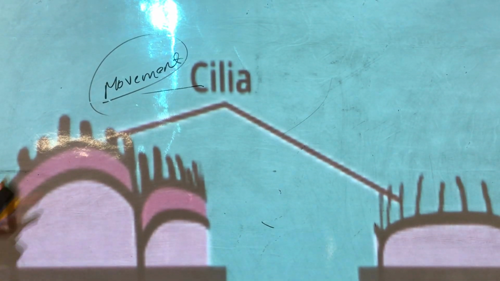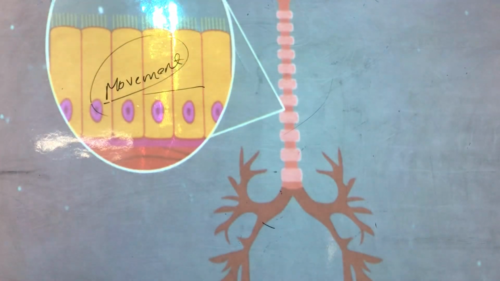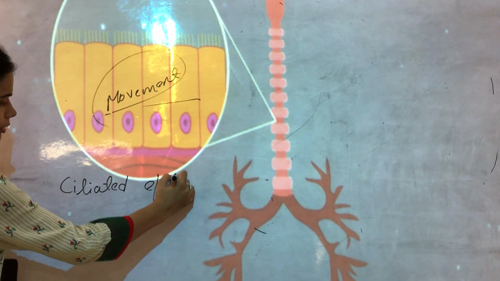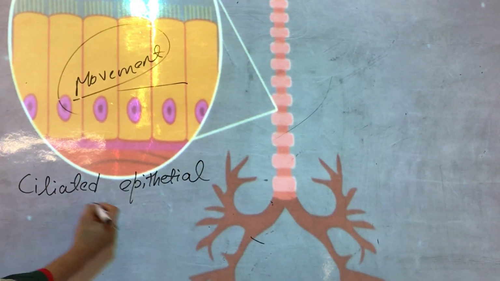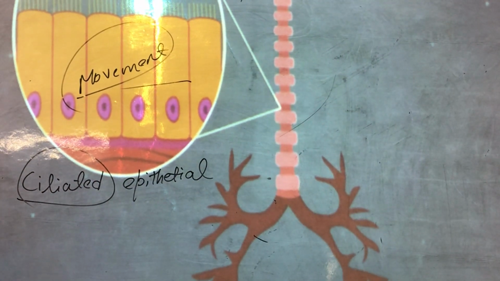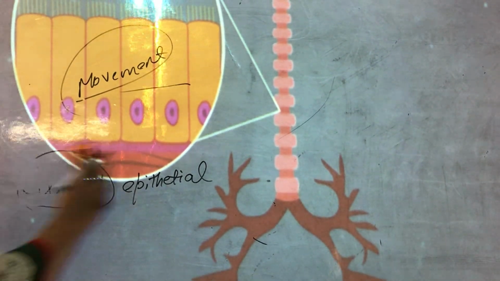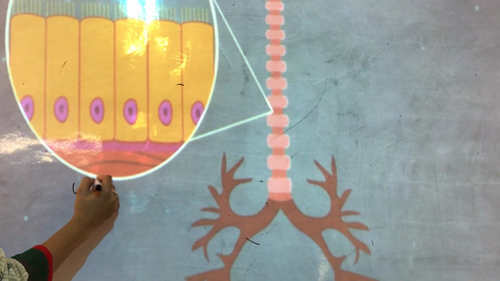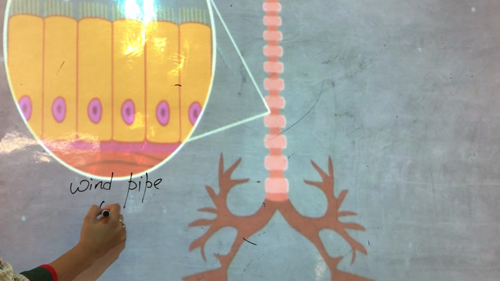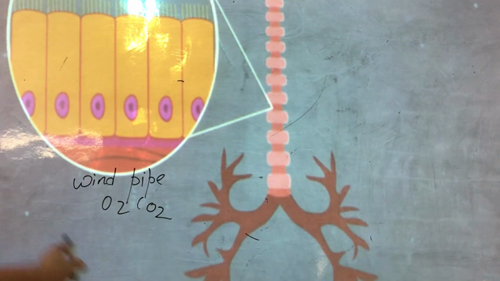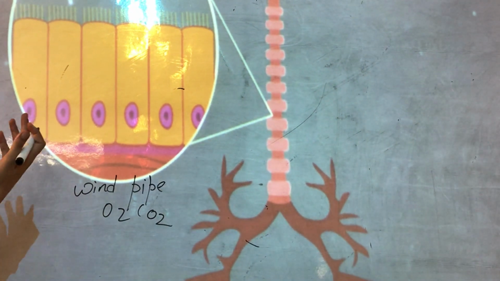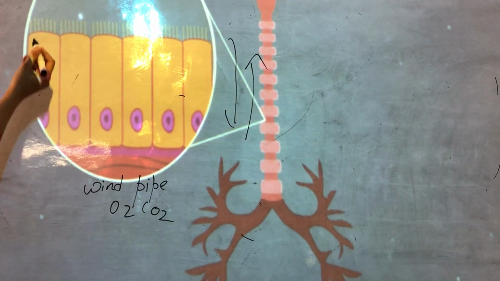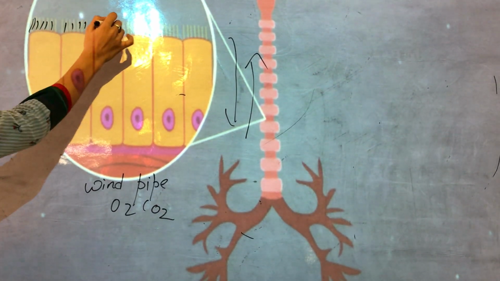Since they have this specialized thing, these cilia, they are called ciliated epithelial tissue. So nothing big or fancy to remember. If they have cilia, they will be called ciliated epithelial tissue. Also in the trachea, which you can also call the windpipe. In the windpipe, the oxygen and the carbon dioxide have to go down or in an upward direction. Oxygen has to go there and carbon dioxide has to come out of it. So these cilia, this special hair-like projection, help in the movement.